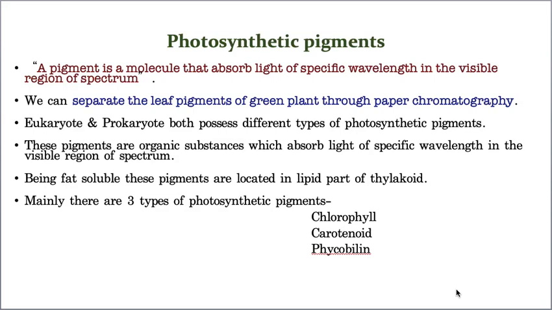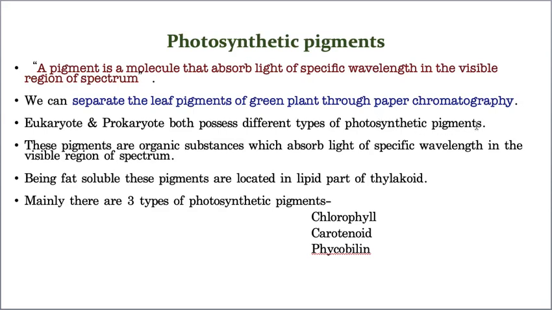Like that, photosynthetic pigments, every pigment can absorb the sunlight at one energy level. Now you understood what a photosynthetic pigment is. Photosynthetic pigments are of many types: chlorophyll, carotenoids, phycobilins. If you want to separate these photosynthetic pigments present in the thylakoid membranes, you have to use a technique called paper chromatography.